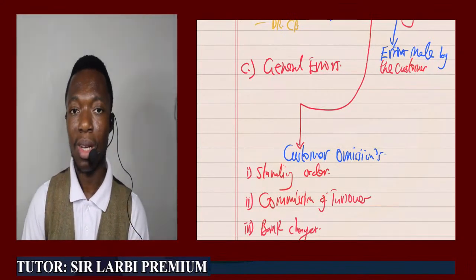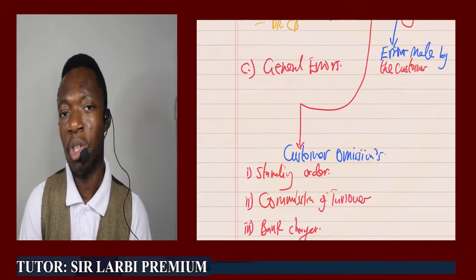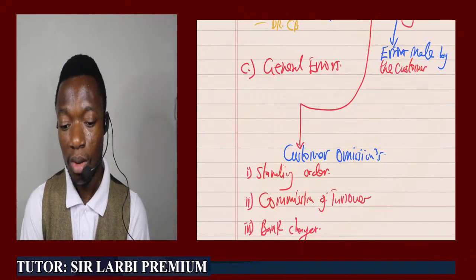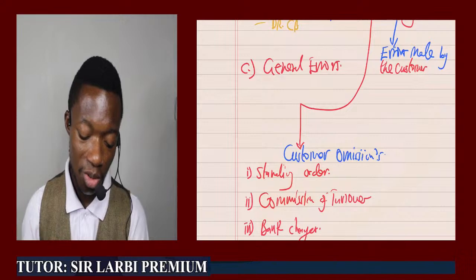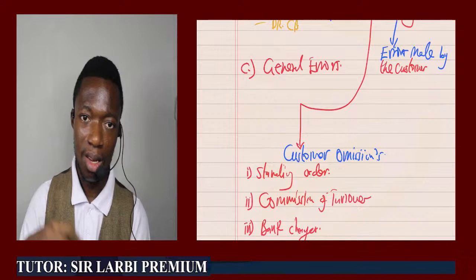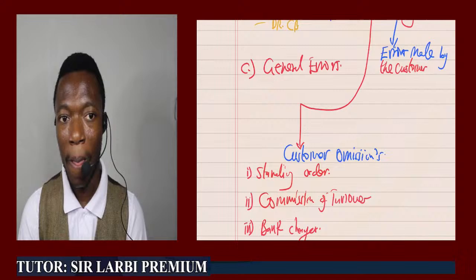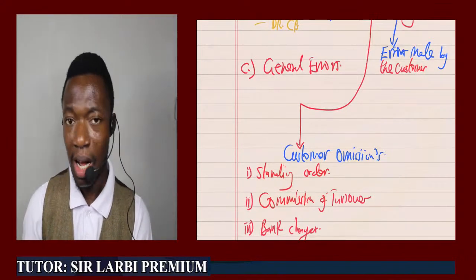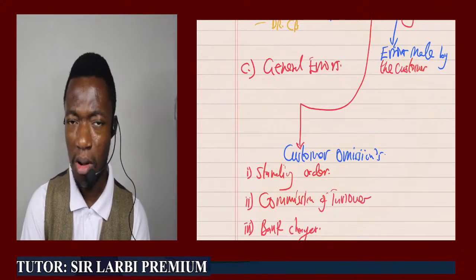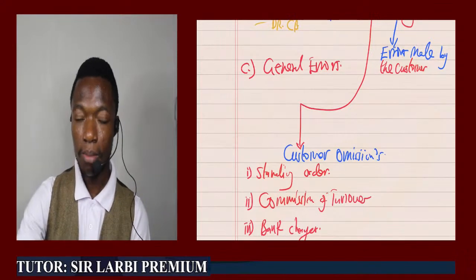So when we talk about a standing order, let me give a simple short story for you to understand. Let's say you're a government worker, or let's say you own your own business. You're a big man or a big woman in town with a business mind, generating huge sums of money, cash flow here and there. And then one day you went to the bank and said, hey, bank, my bankers, here's what I want you to do for me. I have a certain charity home that I want you people to, every month, make some transfer to that charity home. Okay, so if you want to make those transfers to that charity home, that is fine. That is perfect. So what is happening here?